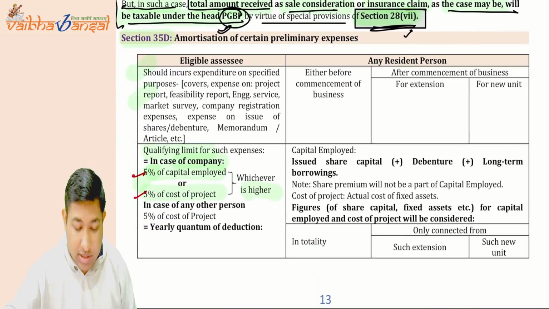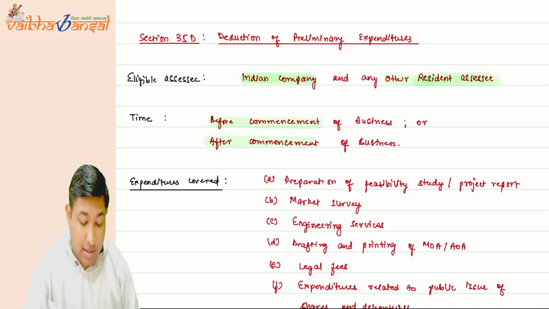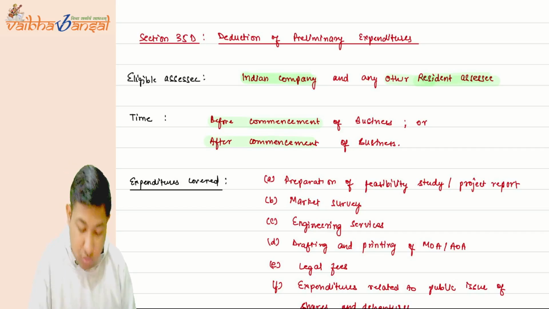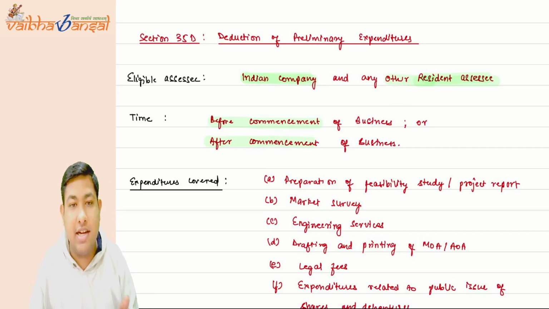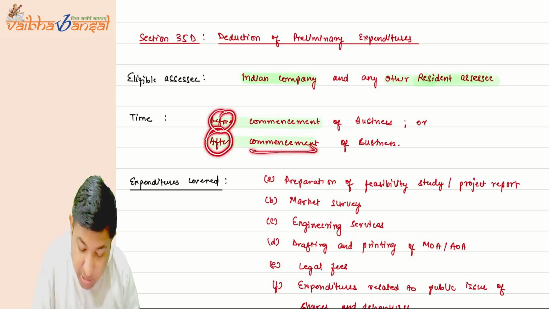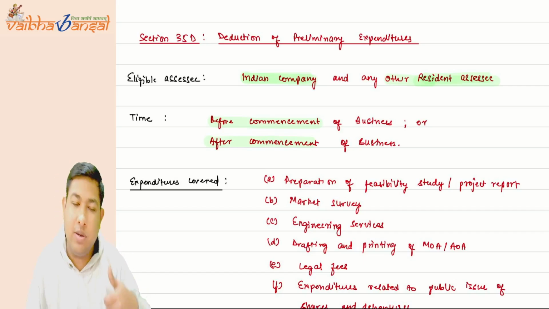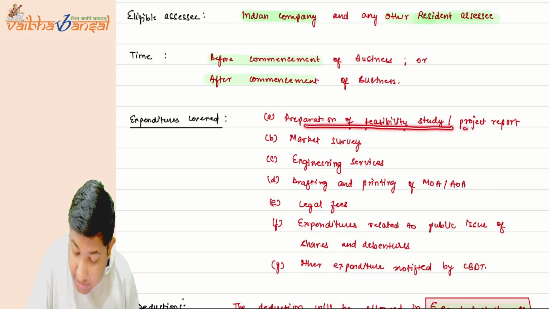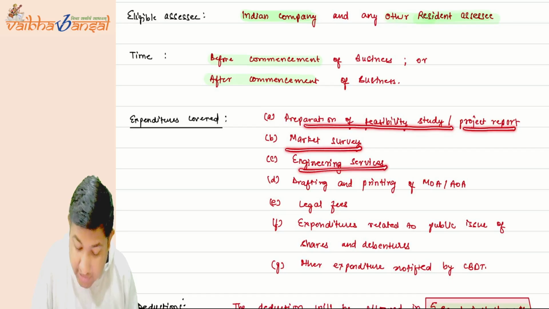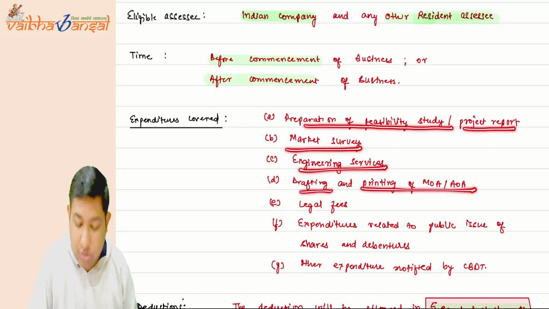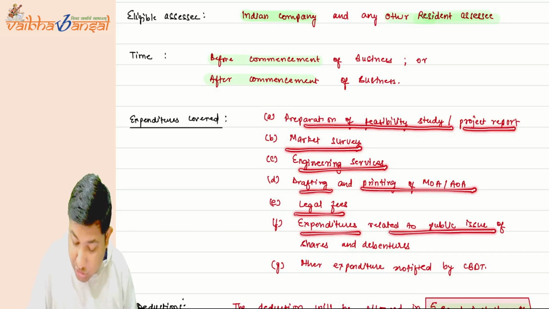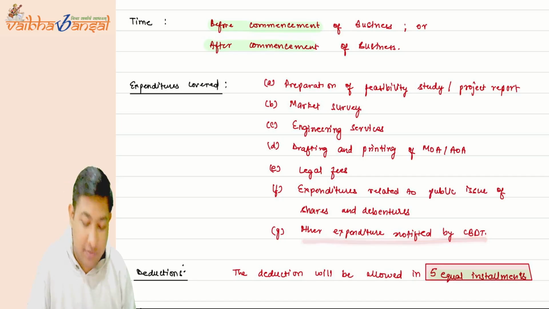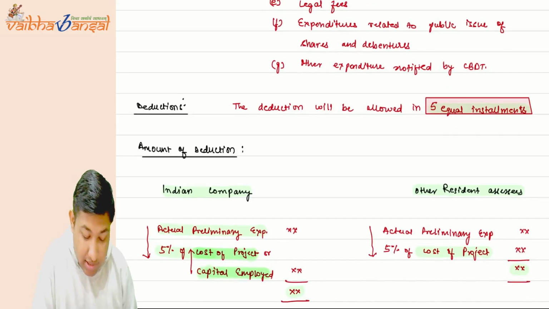We have written down this section 35D. Let me open that. See, section 35D, deduction of preliminary expenses. It will be available to an Indian company or any other resident assessee, after or before the commencement of business. Both times will be allowed. What are the expenditures that are covered? Preparation of a feasibility study or project report, market survey, engineering survey, drafting and printing of MOA, AOA, legal fees, expenditure related to public issue of shares and debentures, or other expenditure notified by the CBDT will be allowed as expenditure.